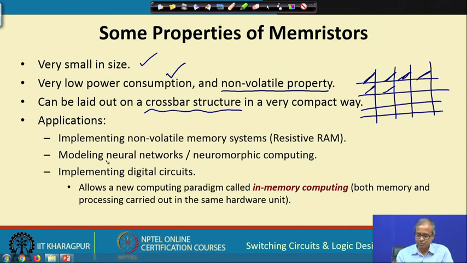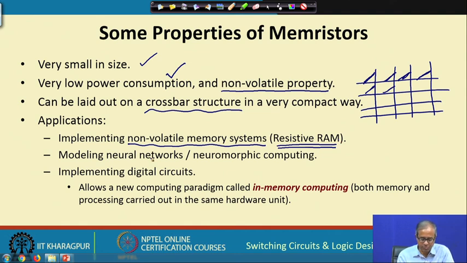Some of the applications, just to name: one is we can use this to implement non-volatile memory systems. This is called resistive random access memory, resistive RAM. We can model brains.